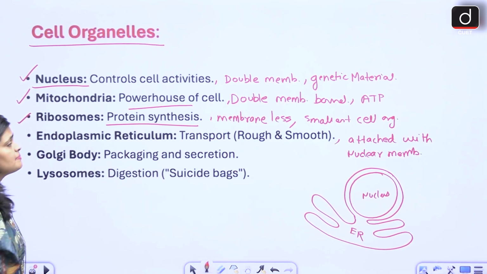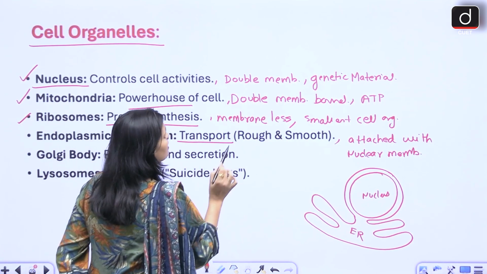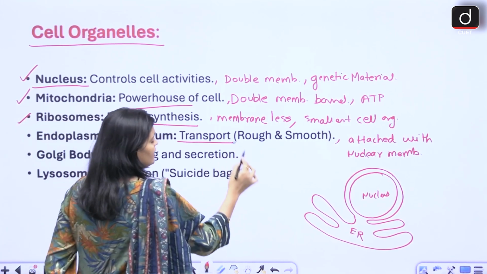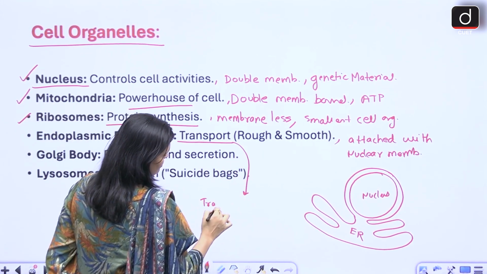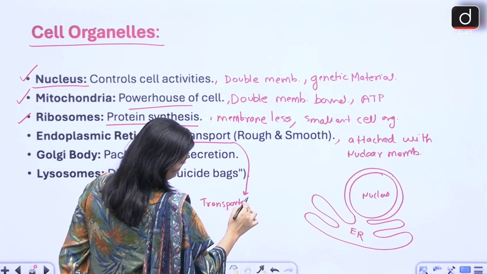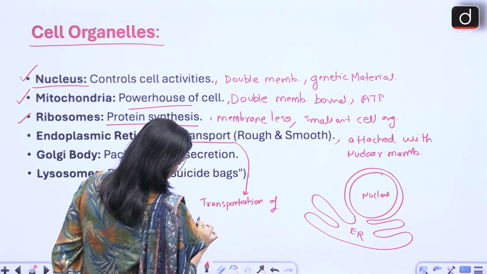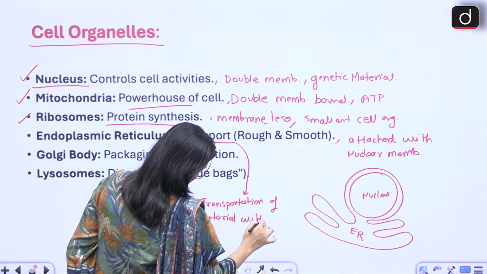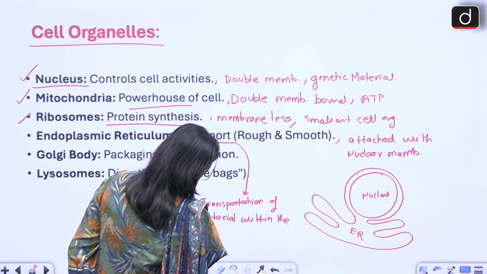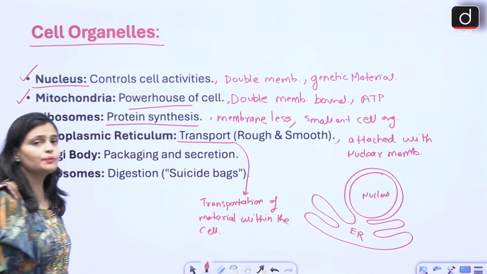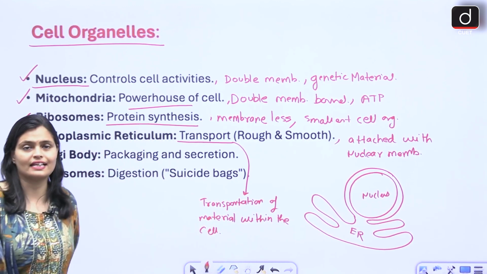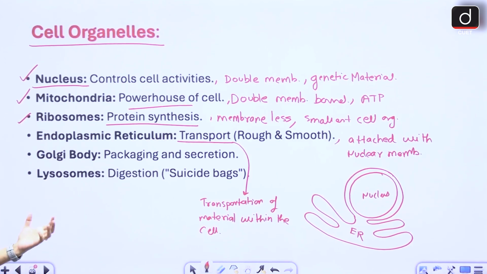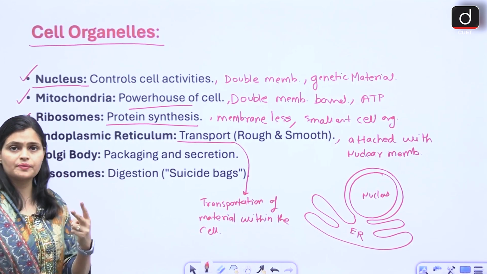Now endoplasmic reticulum has an important function in the transportation of material within the cell, right? Now guys, this endoplasmic reticulum is of two types, right?